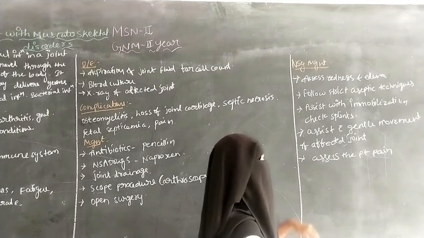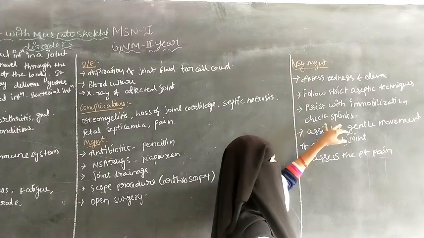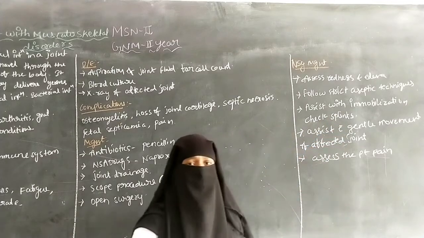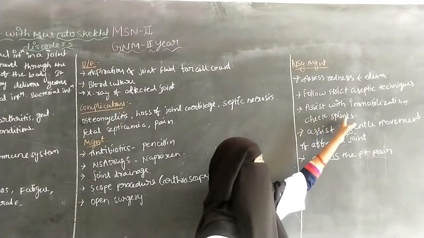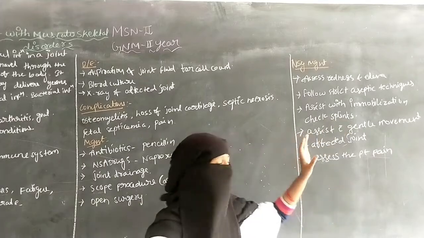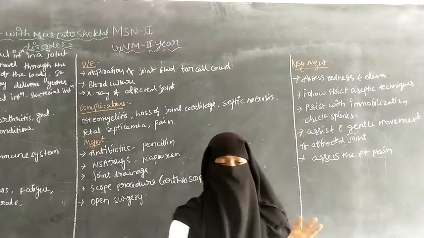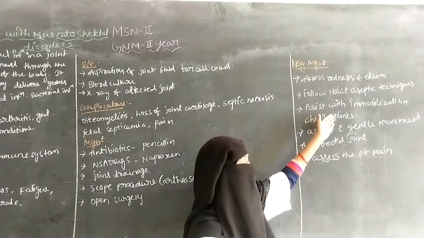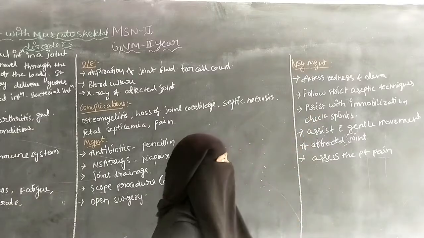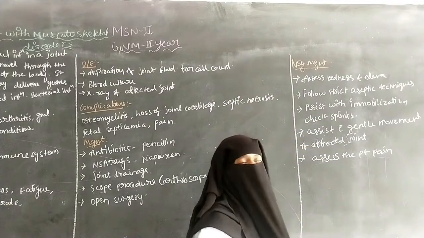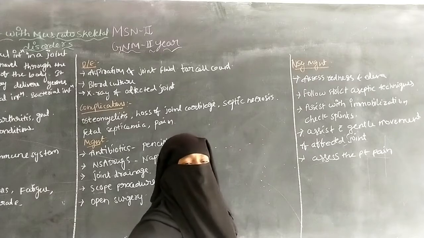And the next one is to assist with immobilization and check the splint. A splint provides support to the immobilized part, supporting the bones. The splint can be used to support the bone. So the nurse has to assist with immobilization and check the splint.